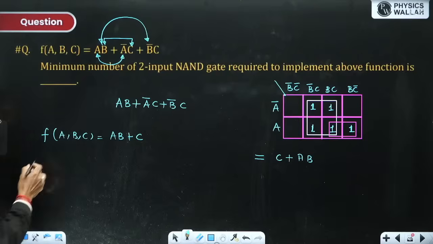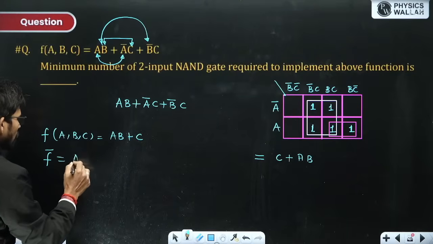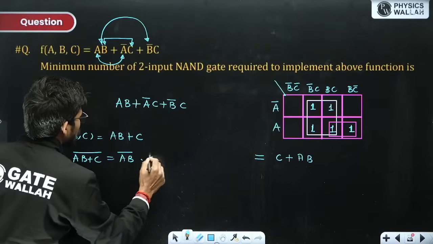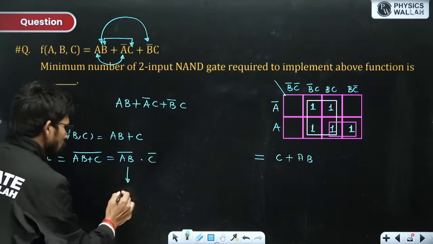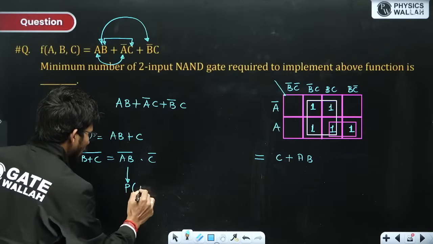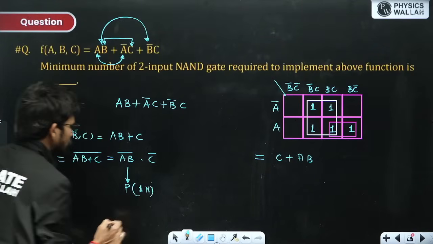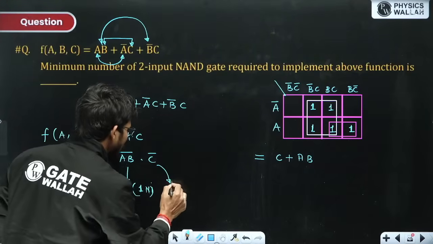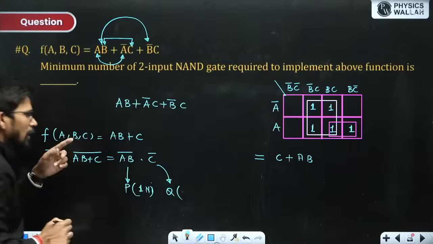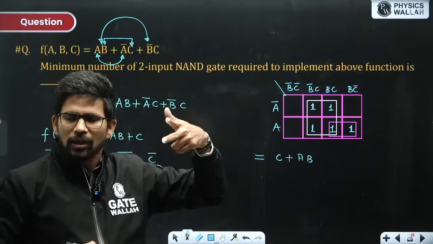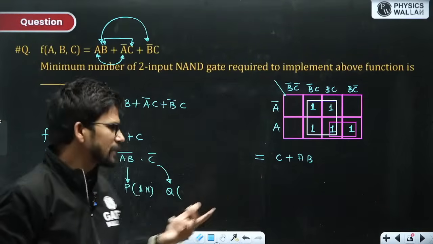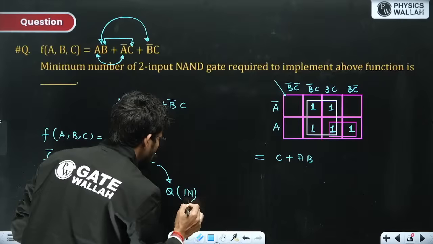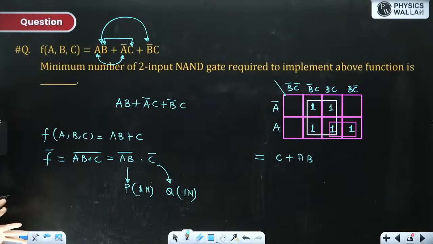Okay. Now directly I can take F bar, AB plus C whole bar, which will be AB bar into C bar. For this to be generated, I'll take one NAND gate where I'll put A and B, I'll get A into B whole bar. I'll take another NAND gate and I'll apply both inputs to be C and I'll get C bar, and I'll take C bar to be Q. One NAND gate, because to generate C bar from C we require one NAND gate.